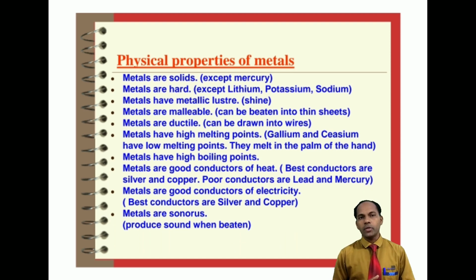Now, physical properties of metals. Generally metals are solids, but we have some exceptional cases, like mercury, which is in a liquid state.